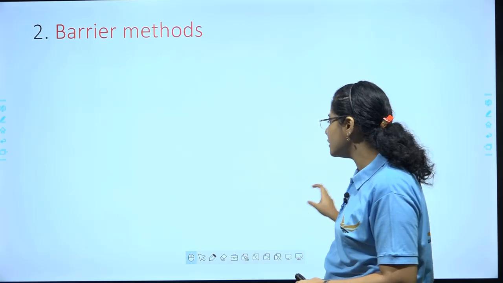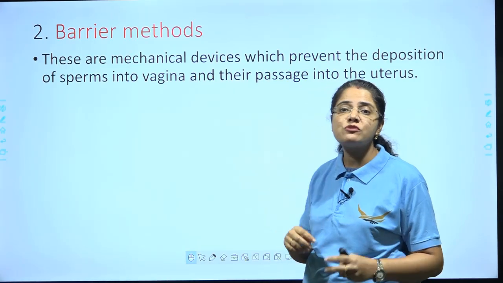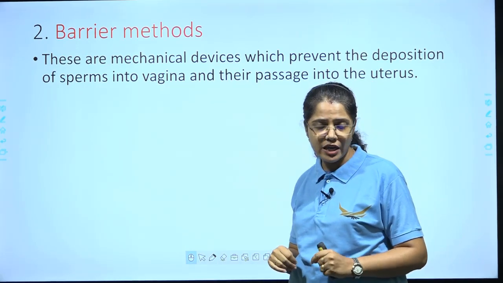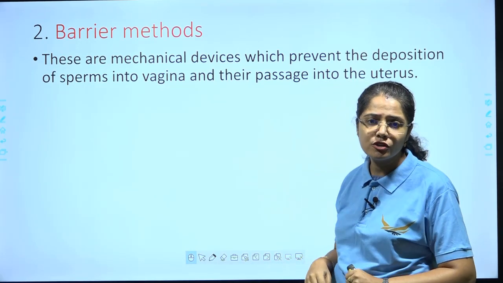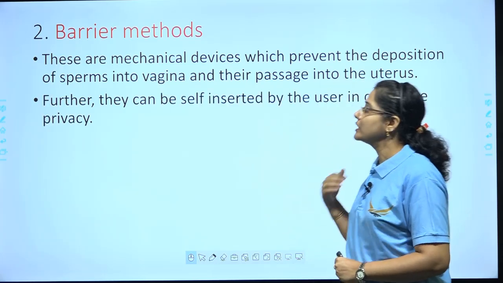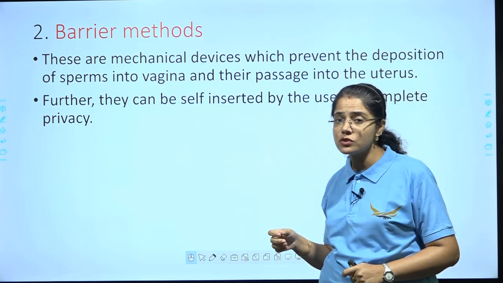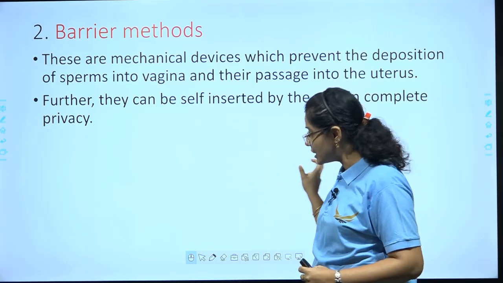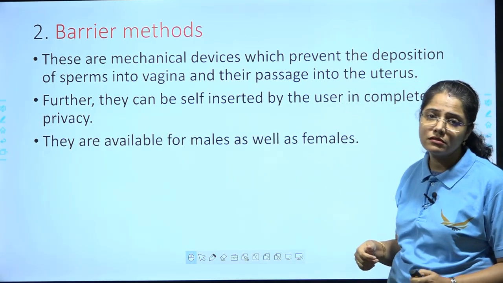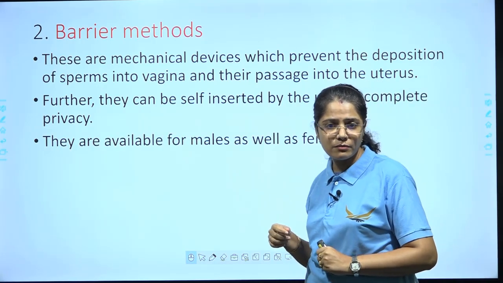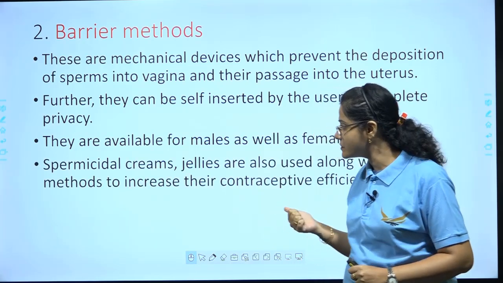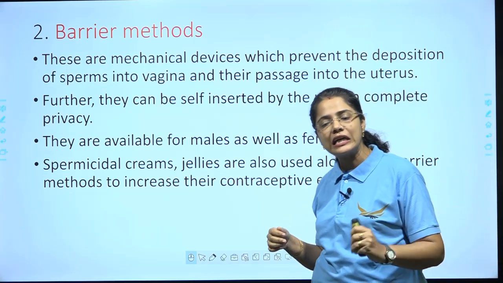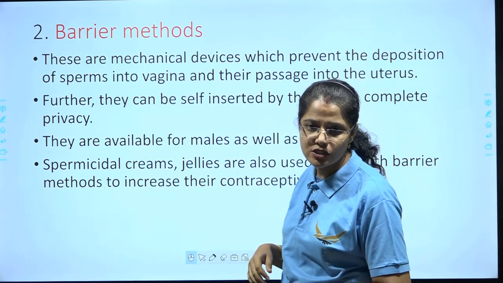So these are mechanical devices, okay, which prevent the deposition of sperms into the vagina and their passage to the uterus. Further, they can be self-inserted by the user in complete privacy. They are available for males as well as females. These devices are available for both. Spermicidal creams and jellies are also used along with the barrier method to increase their contraceptive efficiency.